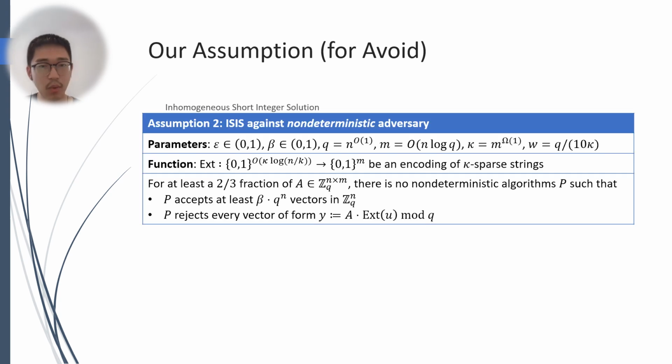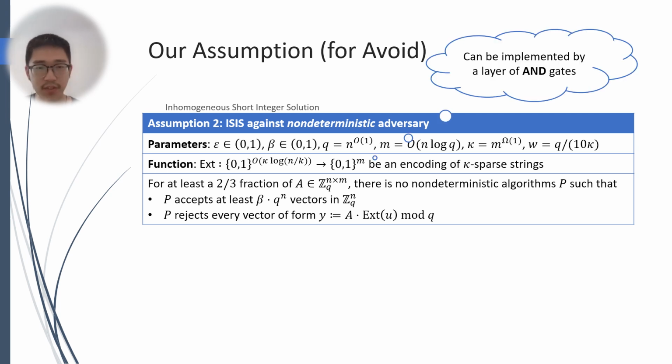The second assumption we will need is inhomogeneous SIS against non-deterministic adversaries. Suppose we have the same set of parameters and let ext be an arbitrary standard encoding of kappa-sparse vectors, which, for example, can be implemented by a layer of AND gates.